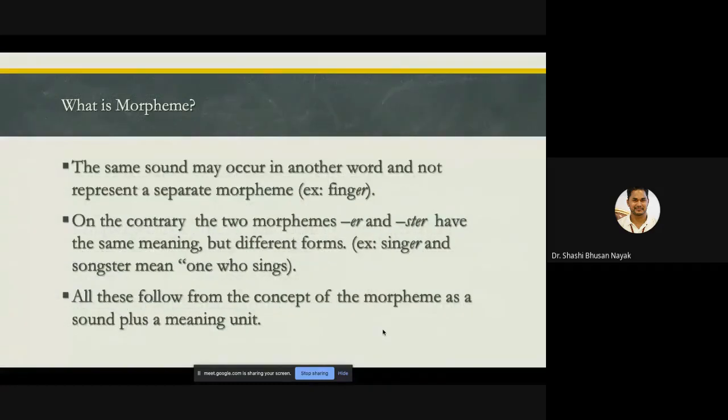Then I gave you another example where er is there, but there is no separate morpheme. Again, in terms of er and ster, there are two different meanings as well. So technically, morpheme sometimes acts as a sound only, and sometimes it has sound plus meaning as well. Mostly it is sound plus meaning.